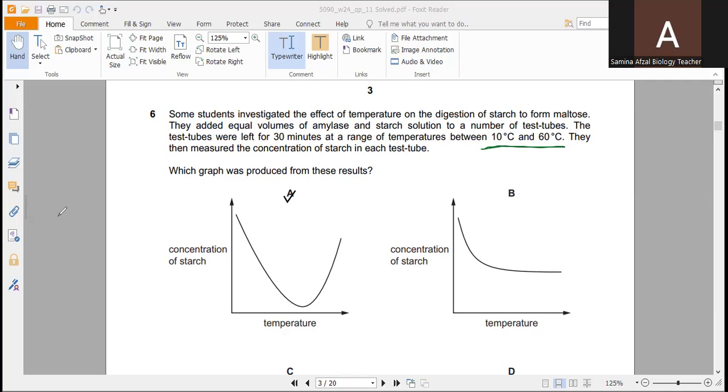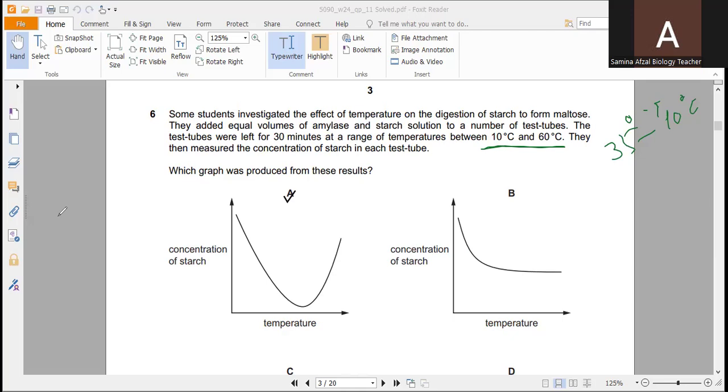But enzymes have an optimal temperature at which they work best. As temperature increases towards the optimum, enzyme activity increases and starch digestion will be faster, leading to a decrease in starch concentration. You know that about 35 to 40 degrees centigrade is the optimum temperature for enzyme action. After this, they will be denatured.